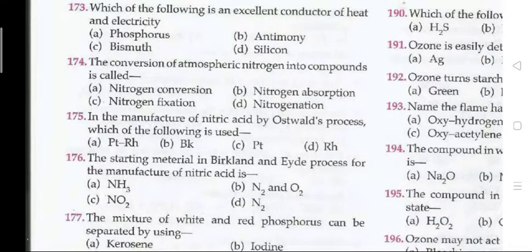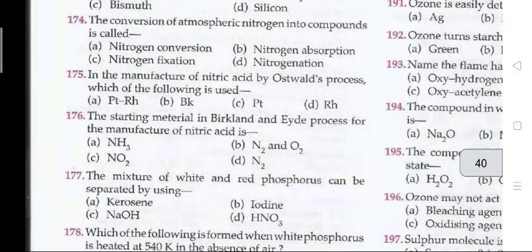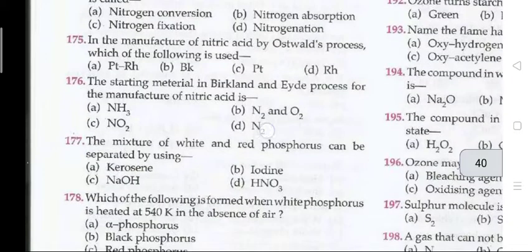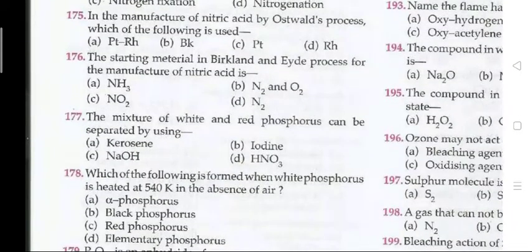Question 173. Which of the following is an excellent conductor of heat and electricity? The right answer is C, bismuth. Question 174. The conversion of atmospheric nitrogen into compounds is called nitrogen fixation. 175. In the manufacture of nitric acid by Ostwald process, which of the following is used?